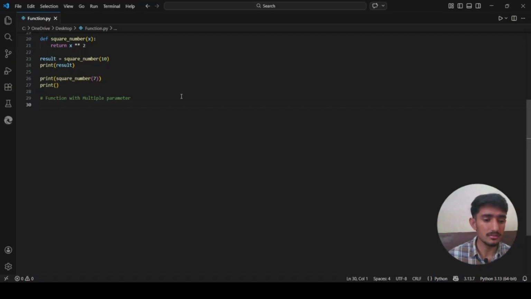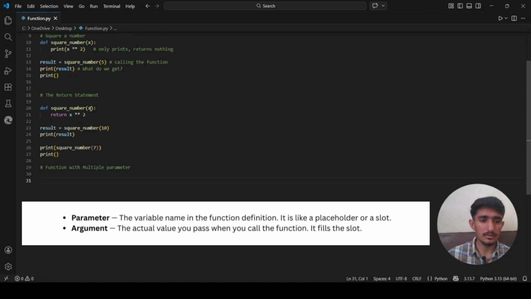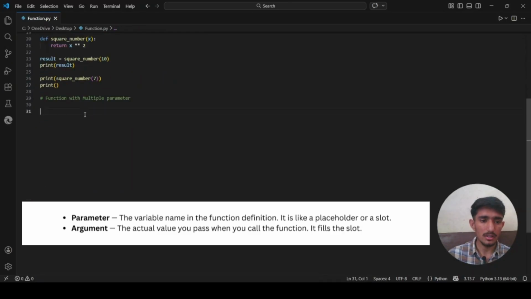Many books use these terms interchangeably, but let's be precise here. The parameter is the variable name inside the function definition. It is like a placeholder or slot. This x right here, inside the function definition, is a parameter. So what is the argument? The argument is the actual value you pass when you call the function.